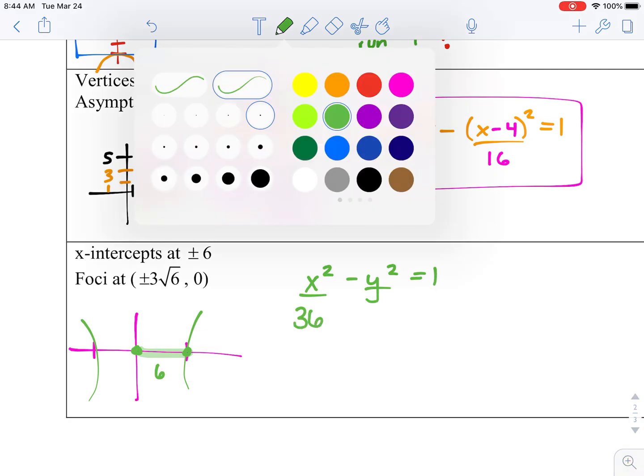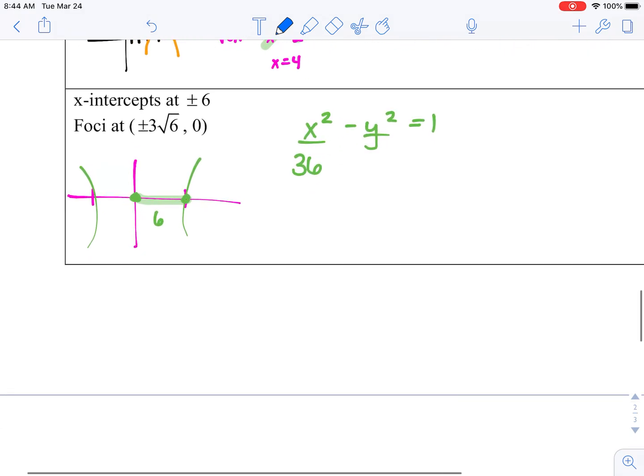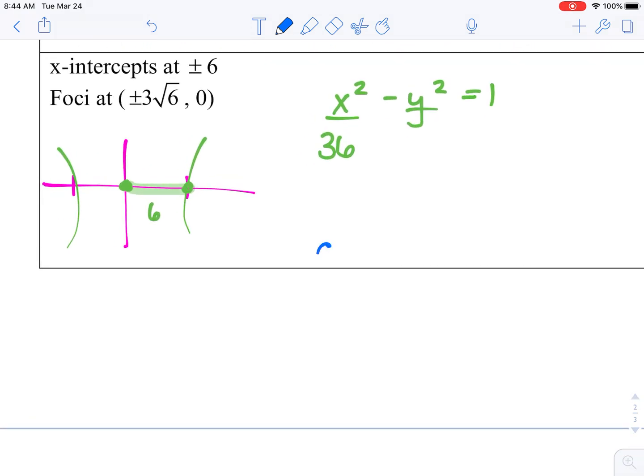We are going to be using our foci formula. If you remember your foci formula, it's going to be c squared equals a squared. And then remember, it looks like Pythagorean theorem. Because our hyperbola equation has a minus sign, our foci equation will have a plus sign. And order does not matter when you are adding. We know our c value comes from our foci. So 3 root 6 is our c. So 3 root 6, and then we'll square that.